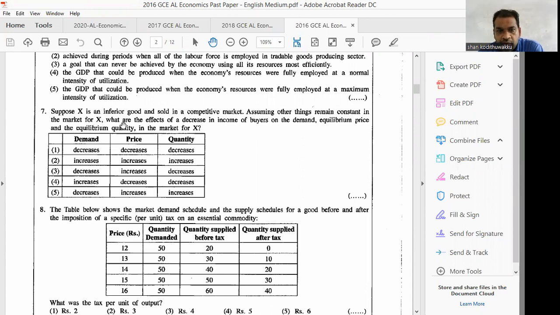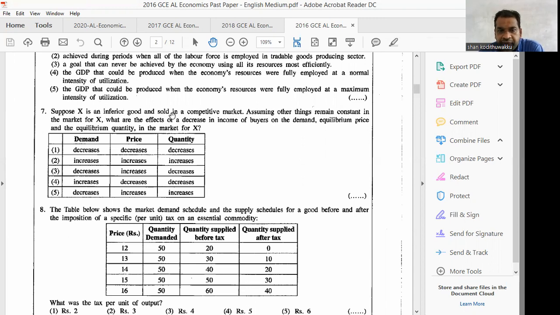Number 7, suppose there exists an inferior good sold in a competitive market, assuming certain things remain constant in the market. What are the effects of a decrease in income of buyers on the demand, the equilibrium price and the equilibrium quantity in the market? Now, inferior goods means when the consumer's income increases, they decrease the quantity demanded. Here they have mentioned a decrease in income, therefore when the consumer's income decreases, they really decrease their quantity demanded, but that depends on the product.